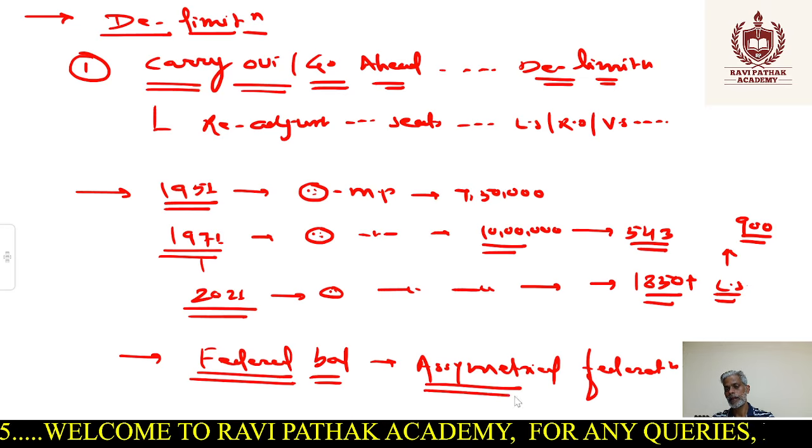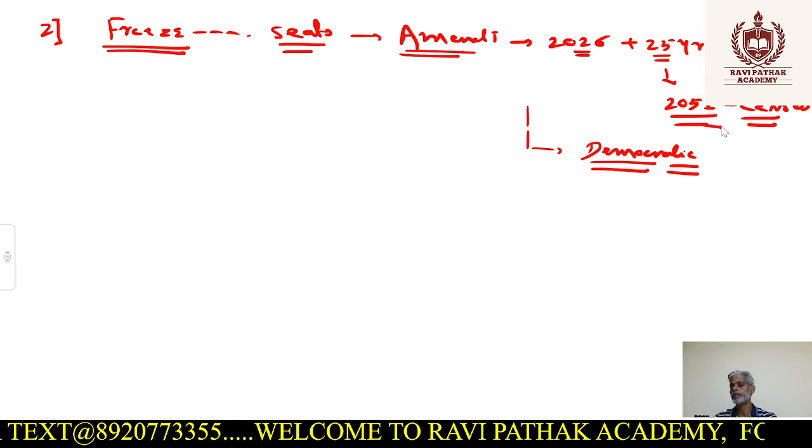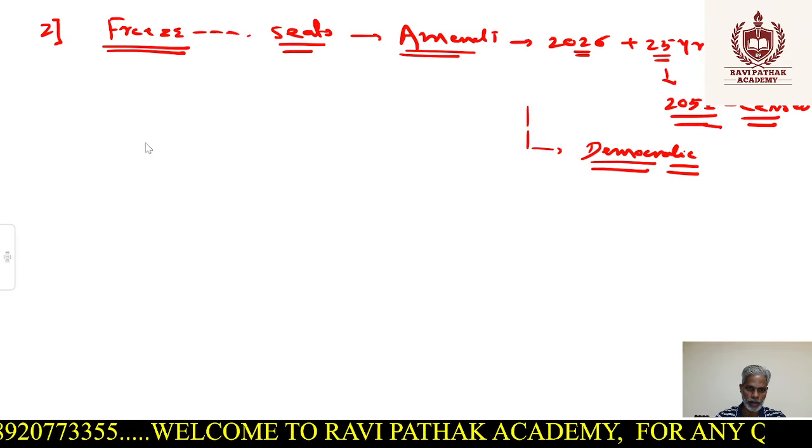So we can do that as well, but what is the problem, right? Is it going to be in a democratic spirit or against democratic spirit? That is the problem we need to look into, because as I told you, if you are going to freeze this further, what is happening in some constituency? One representative is representing X number of people in one particular state, and another representative is representing Y number of people in another state, and there is a huge disuniformity as far as representation is concerned. So, one person, one vote, one nation kind of thing is getting hampered as far as this option is concerned, but this can be exercised.